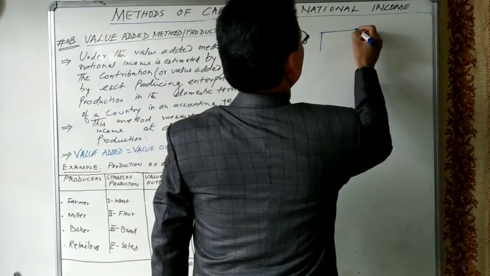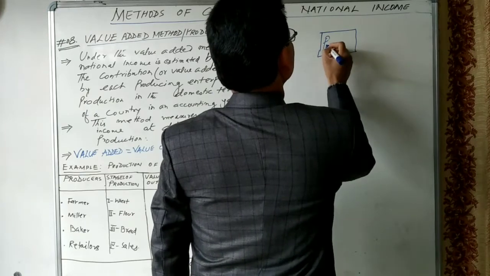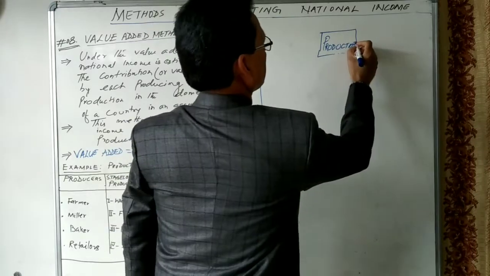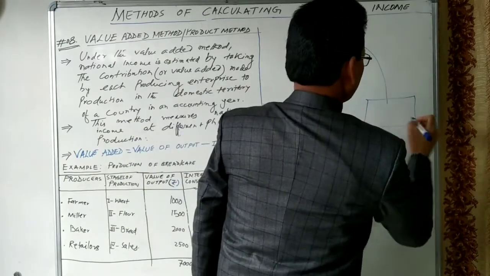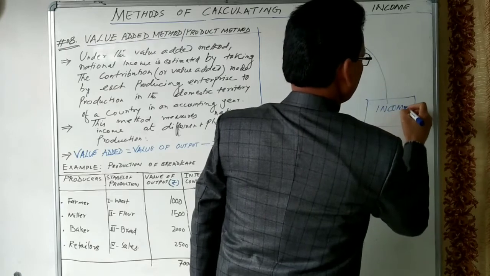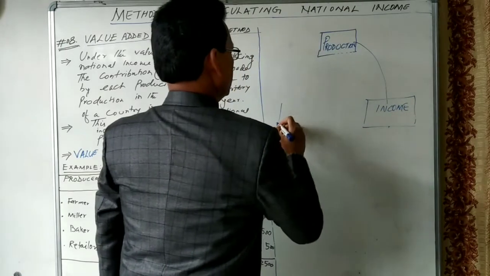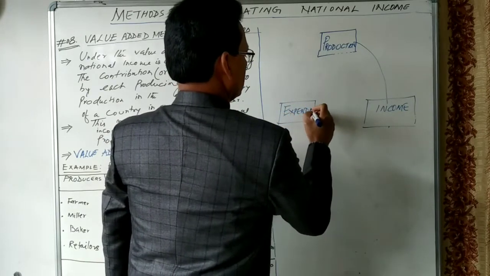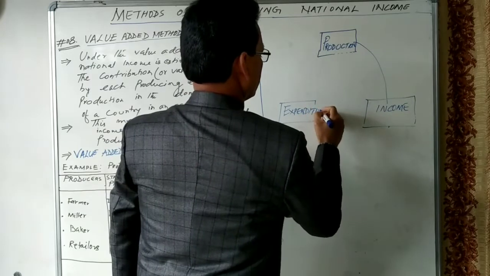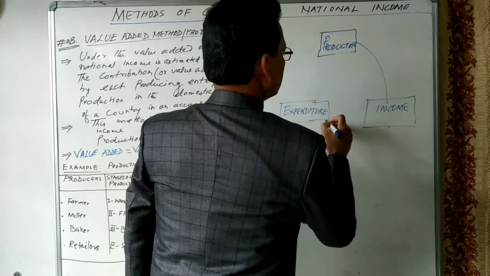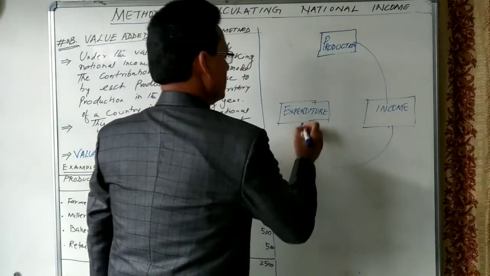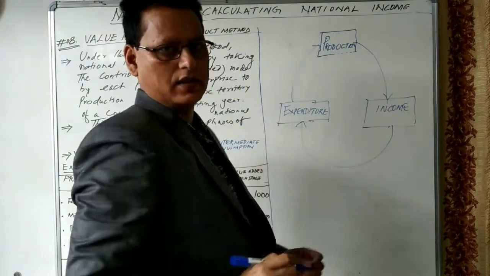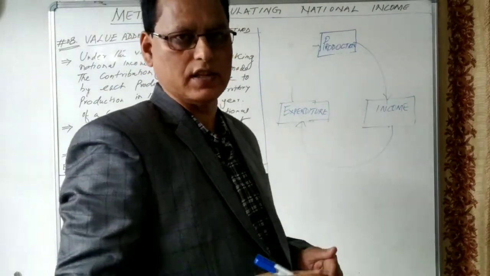The first is production. Second one is income, and this third one is expenditure. So circular flow represents three phases.